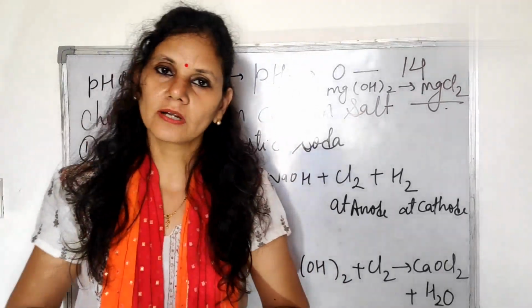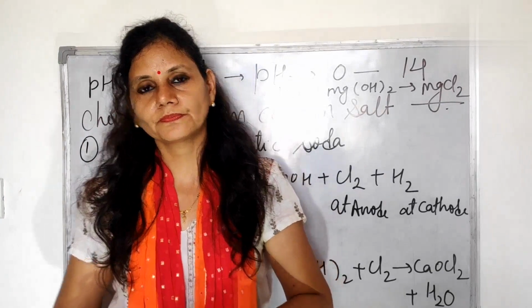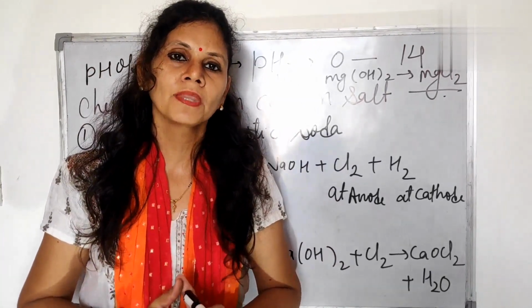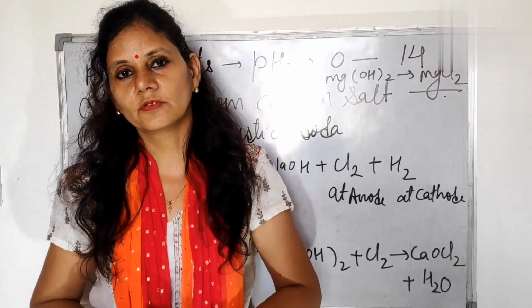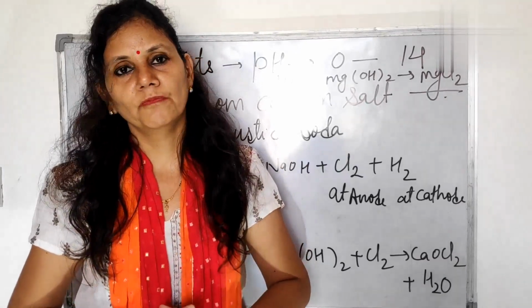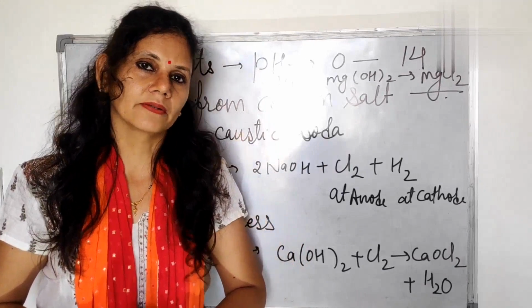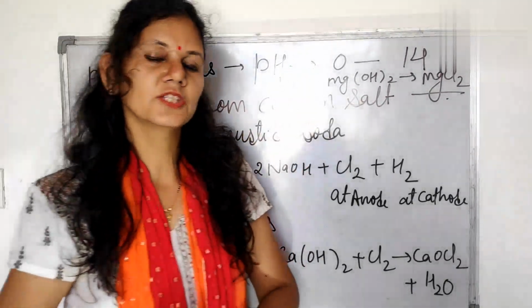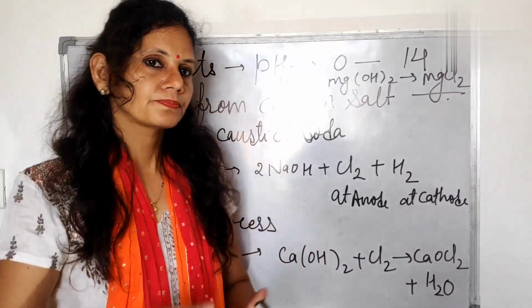Then what about basic salts? How do basic salts form? Basic salts can be formed when the base is stronger. Now the base is stronger and the acid is weaker, and their pH will be more than 7. So salts are of three types and their pH range is from 0 to 14.